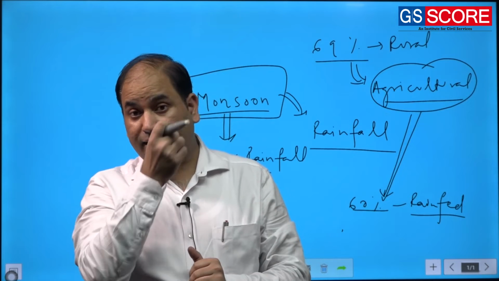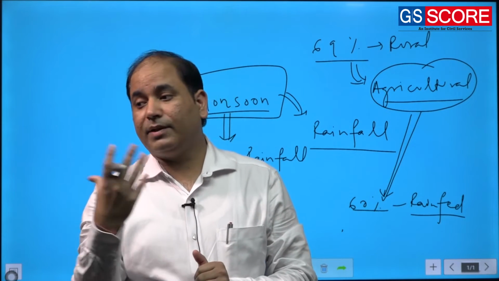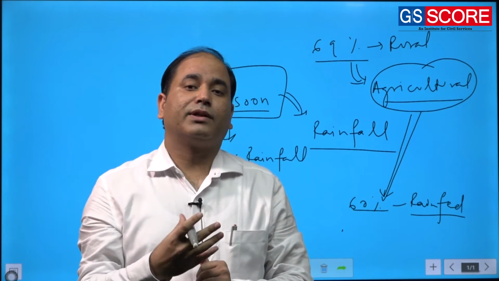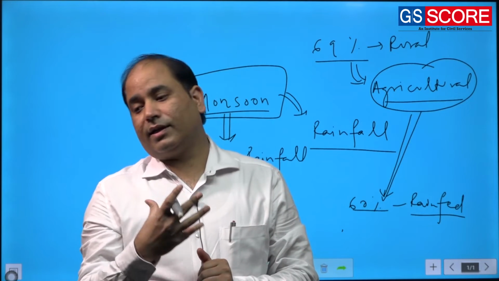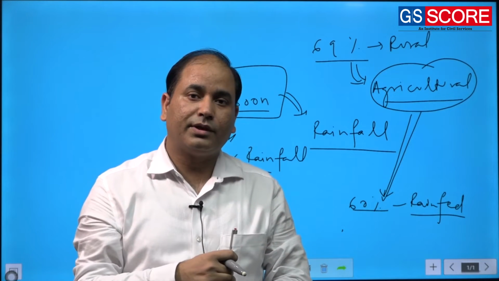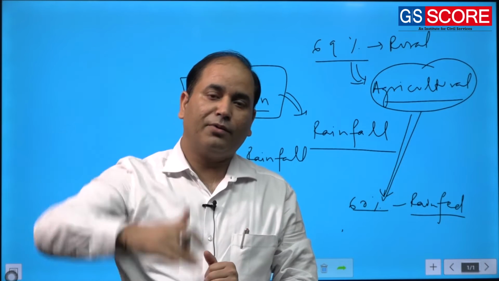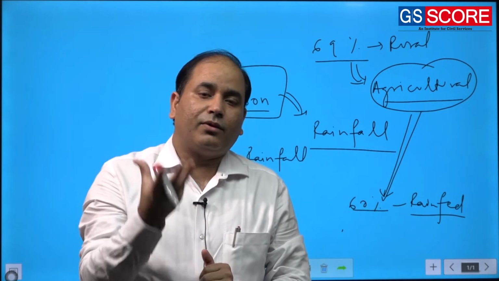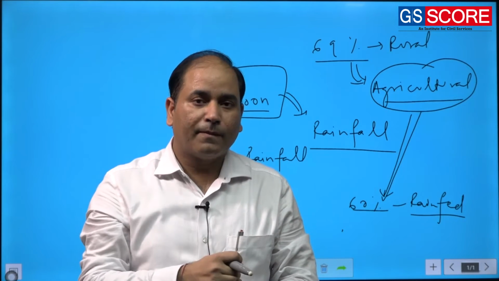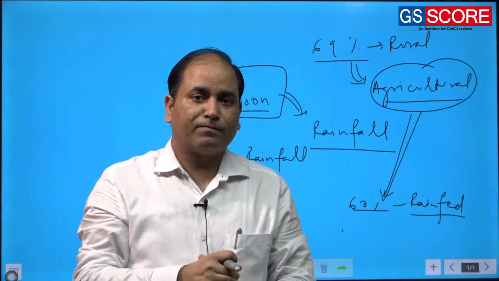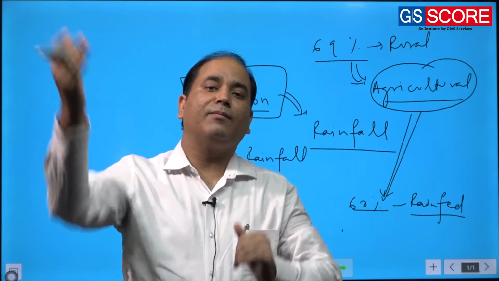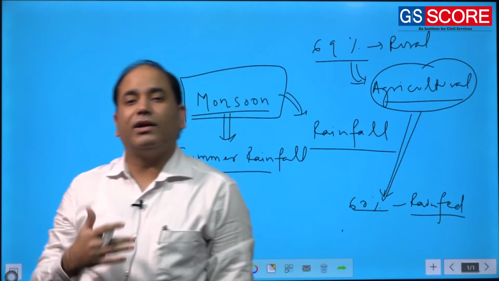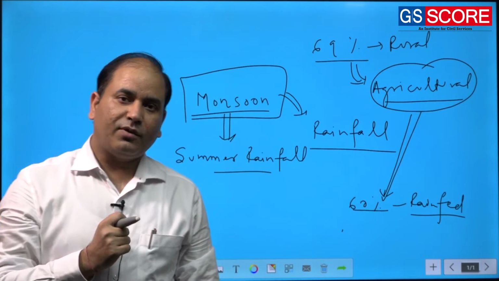If the agricultural activity gets affected, there might be a disruption in the production of the crops, and then the prices will go up or down. If you have high production, prices will go down; if you have low production, prices will go up. So there will be food inflation. So you will have a lot of ramifications of this monsoonal rainfall.